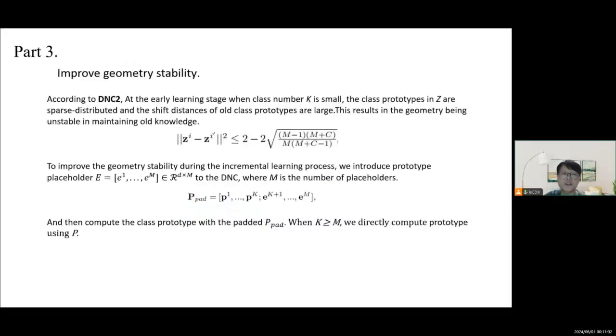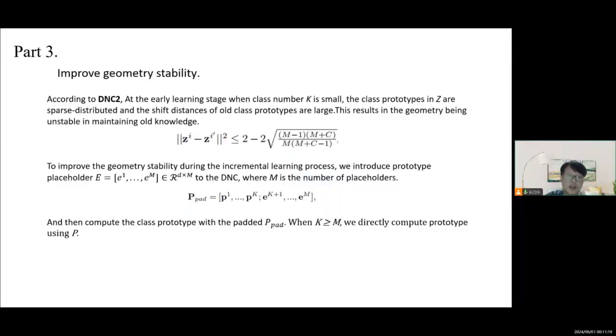According to DNC2, at the early learning stage when class number k is small, the class prototypes in Z are sparsely distributed and the shift distance of all the class prototypes is large. This results in the geometry being unstable in maintaining old knowledge.